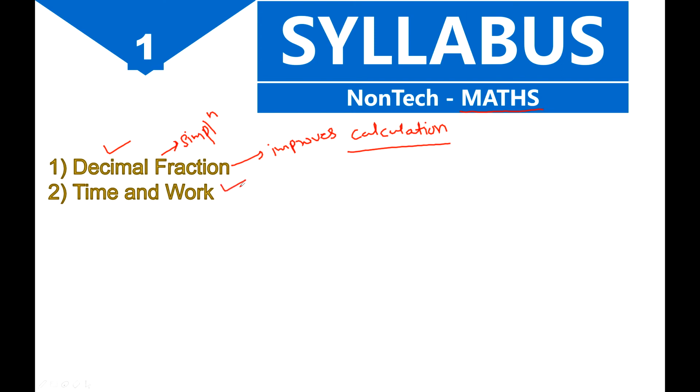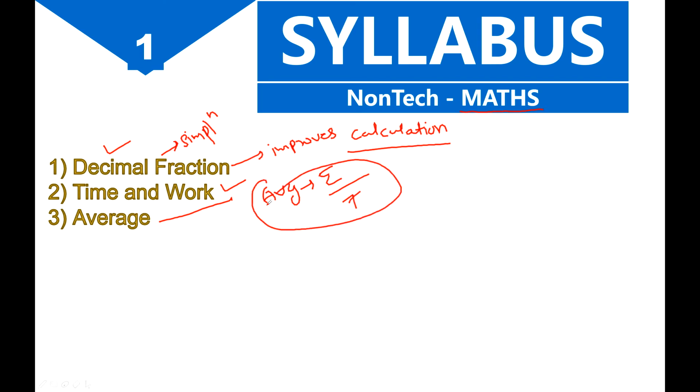I just analyzed the previous year paper, and based on that, time and work is the most important chapter for you. So just do the whole of time and work. Then the third chapter, which is very important for you, is your average. Just use the basics for average. Don't go for high examples. You should just know the definition of average, that is the summation of all the given numbers upon the total numbers. This definition you should apply in all the examples of average. This is a very easy chapter.